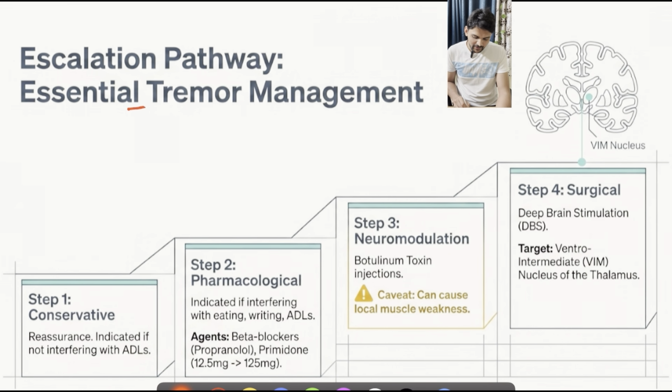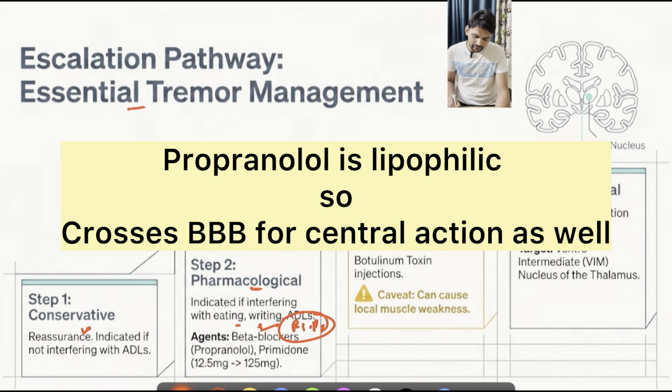Step 1 is conservative treatment, that is just reassurance is helpful, and this is indicated when these tremors are not affecting their activities of daily living. Suppose they are interfering with eating, writing, or other activities of daily living, then we have to choose pharmacological intervention, mainly the non-selective beta blockers. Why non-selective? As mentioned, both beta 1 and beta 2 central as well as peripheral adrenergic receptors are involved in the pathogenesis. So using non-selective beta blockers like propranolol will be very helpful.